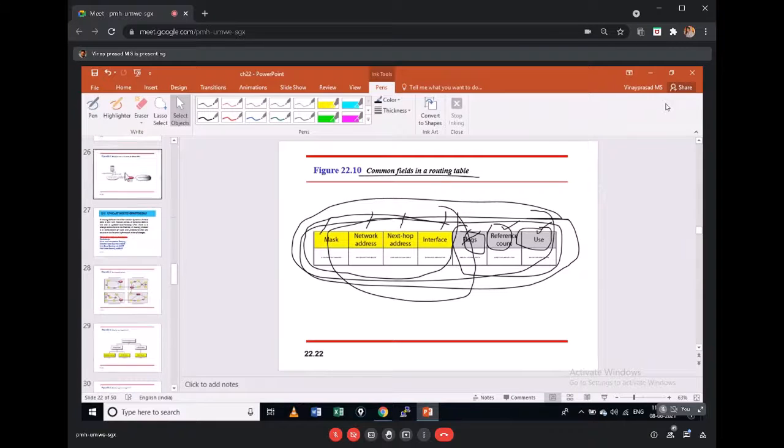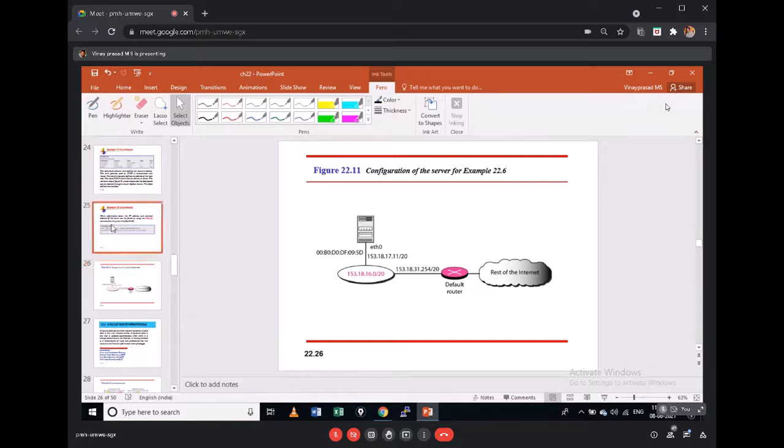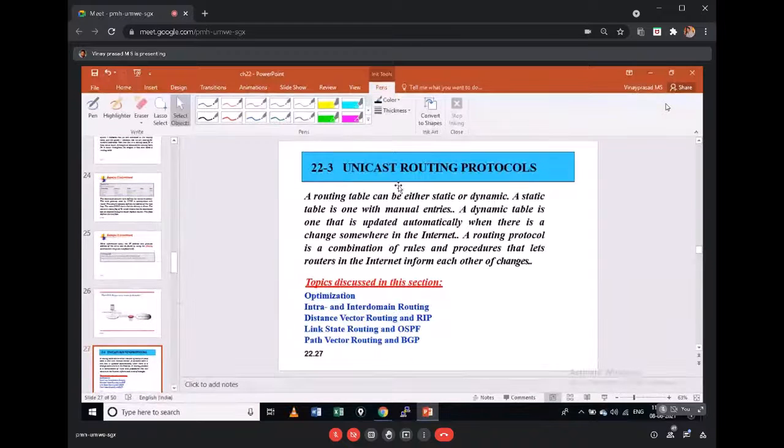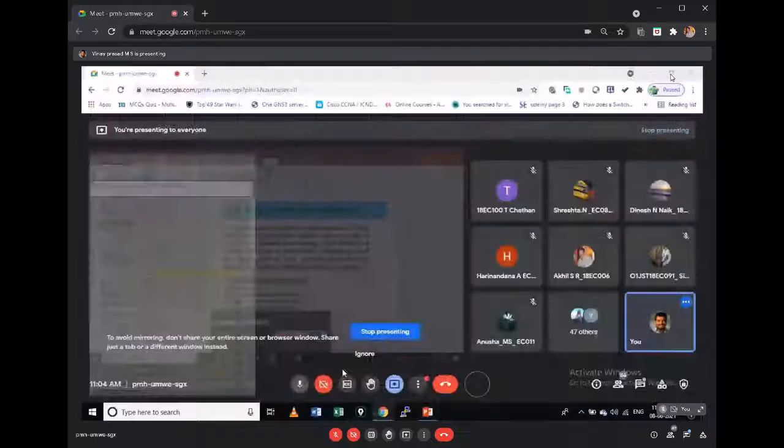So this is all about delivery, and this is how we configure it, like configuring a host with an example. This is a simple network with a default router. This is a host having an Ethernet address, IP address, and subnet mask, and this is how we configure it. Next we will look at routing protocols, specifically unicast routing protocols, not multicasting. We will only discuss unicast routing protocols. I hope what I have given is clear.